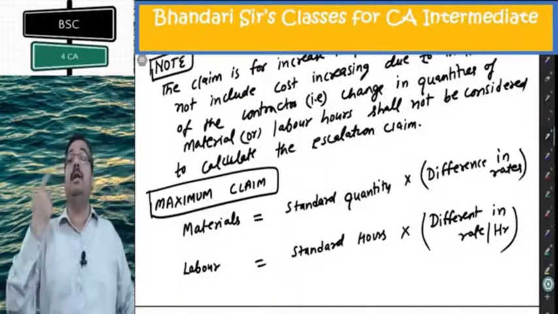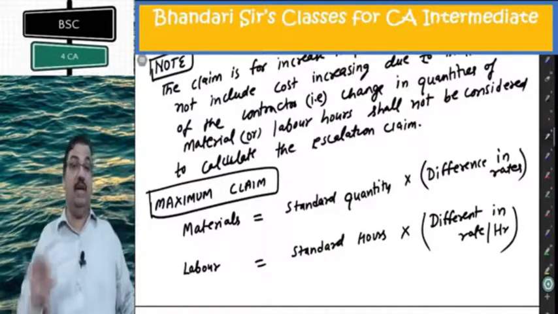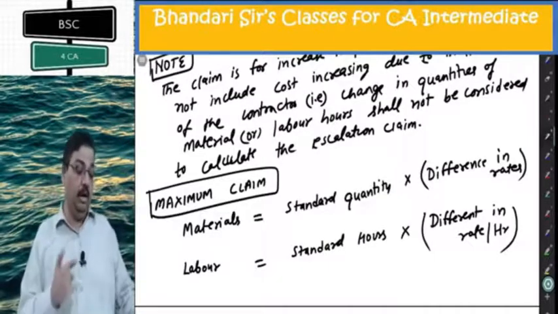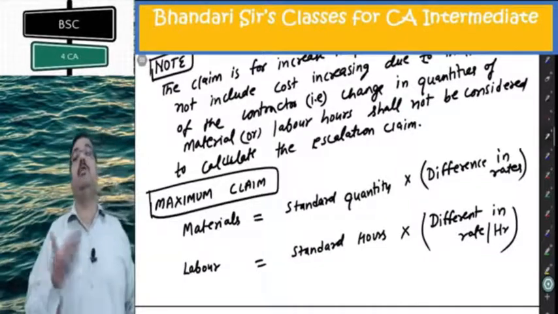Even if they consumed 900 bags, we will consider 1000 bags only as the standard quantity. Standard quantity into difference in rates. That will give us the inflation we can talk of.